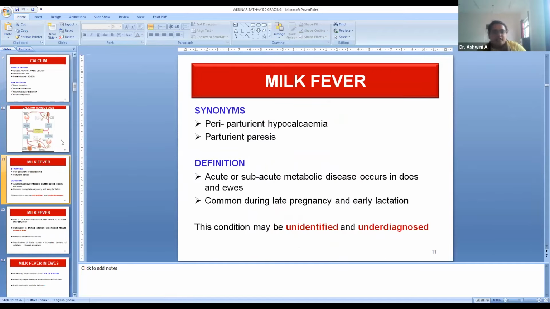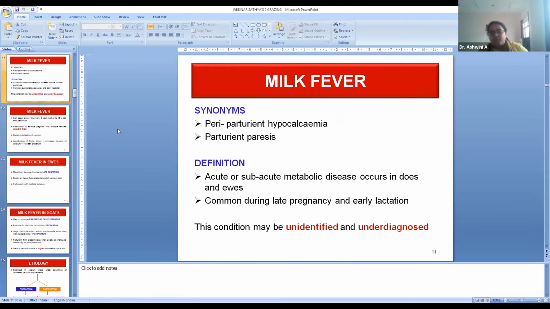Coming to the actual disease, milk fever, the synonyms are periparturient hypocalcemia or parturient paresis. It is common during late pregnancy and early lactation. In cattle, milk fever is post-parturient paresis. Paresis means that after calving there is usually decreased ionized calcium in the serum, which in turn manifests as milk fever.